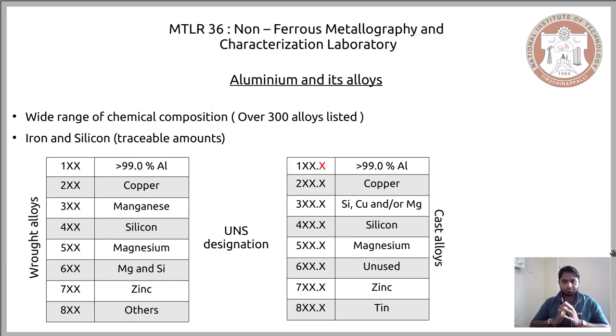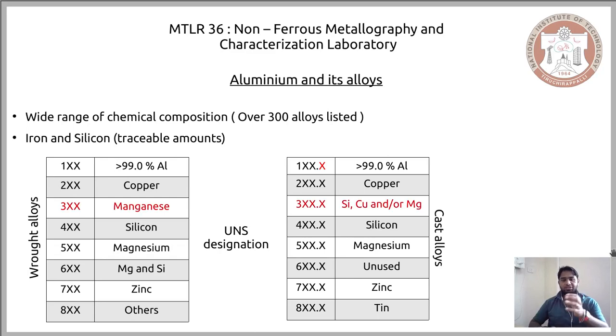When you have a dot and there is a number that follows this dot, then we are no longer confined to wrought aluminum alloys, we are focusing on cast aluminum alloys. Now let us see what other differences there are in terms of the designation.